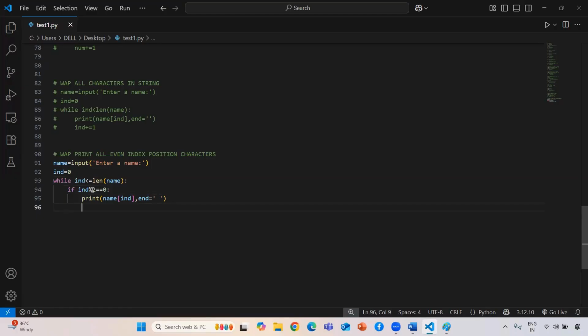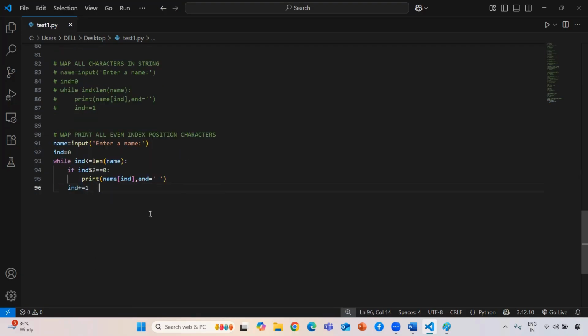But guys, if you see, if I am giving my updation value here, then it will only update in case of my condition satisfying. But my condition will be 0. After it prints T, it will never update, because if this condition becomes false, it will come outside this if block, guys, right? So the updation value must execute every time, whether the condition is satisfied or false. That's why I am keeping my index update outside this one.